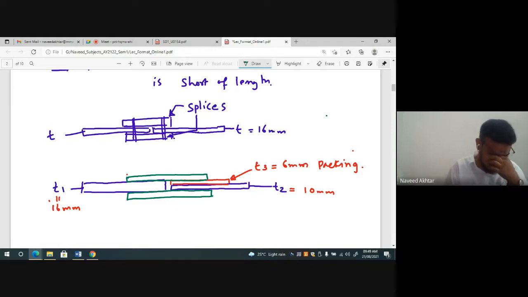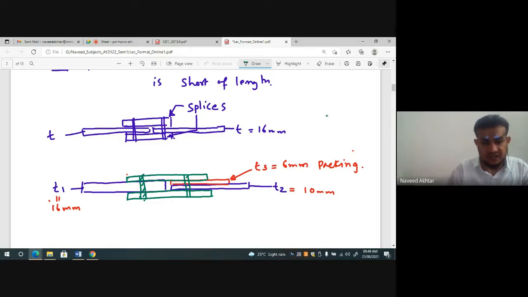So if there are members whose thicknesses are different, then you have to provide a packing plate and then complete the connection. If you do not provide the packing plate, what happens? There is a loose connection, the connection will not be proper, and the transfer of load will not be proper. So that's why we need a packing plate.